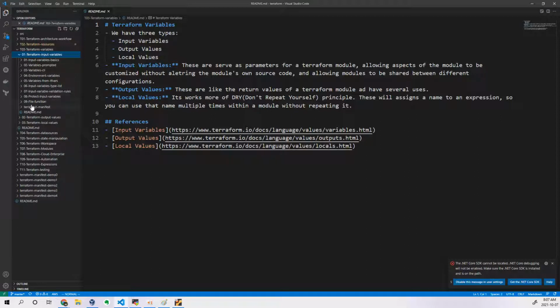Let's say 8 actually. You can ignore the file function. Apart from that, we have totally 8 locations where you can define your input variables, the multiple ways you can call your input variables. So we have to understand all those types, how to declare it. There are multiple ways of declaring your variables, and some will have a priority.